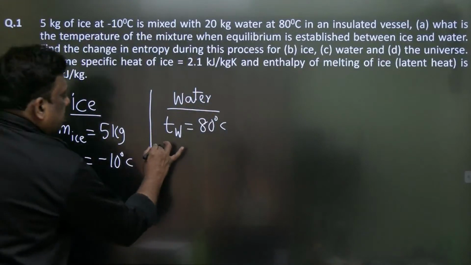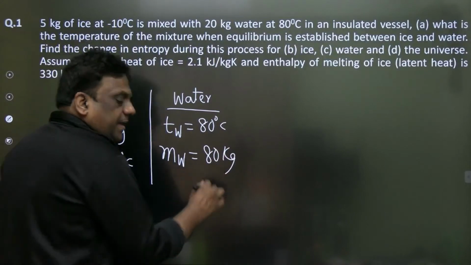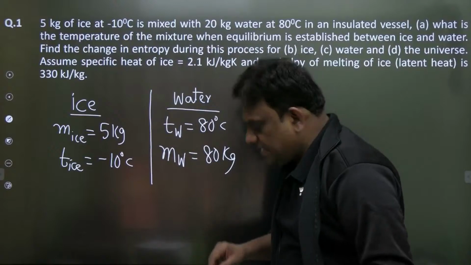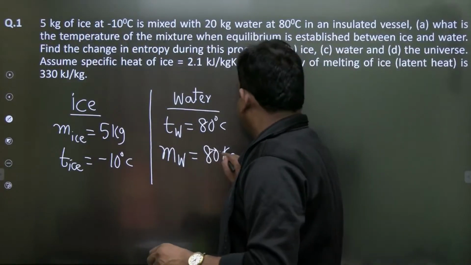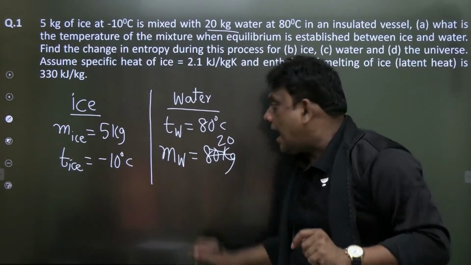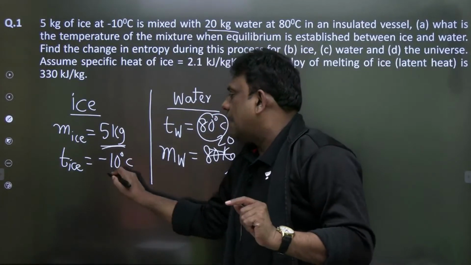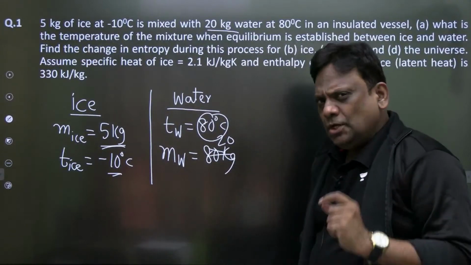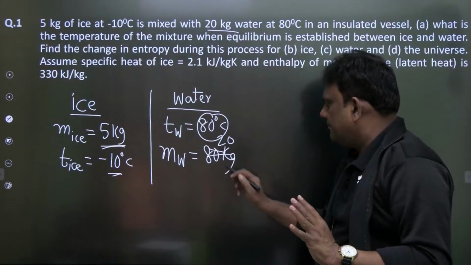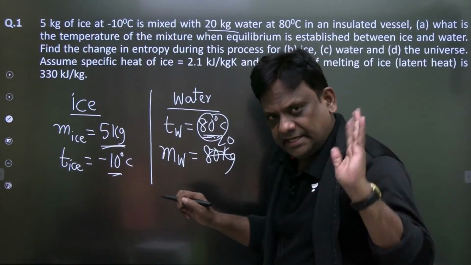Chalo. And what is the mass of water? The mass of water is 80 kilogram. Let me explain what the question is. We have 20 kg of water. I'm sorry, this is not 80 kg, it is 20 kg. 20 kg water at 80 degrees centigrade is mixed with 5 kg ice at minus 10 degrees centigrade. If you observe this clearly, the water is at a very high temperature, 80 degrees centigrade.